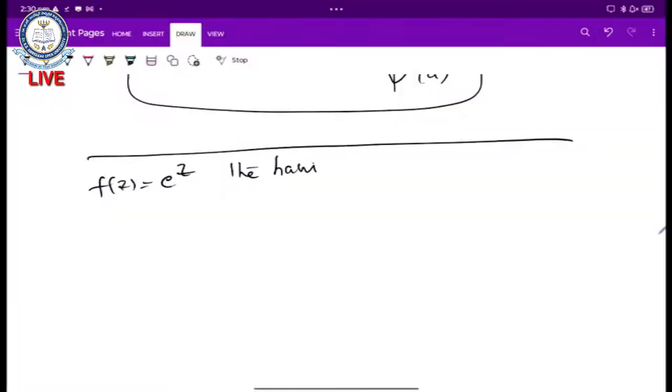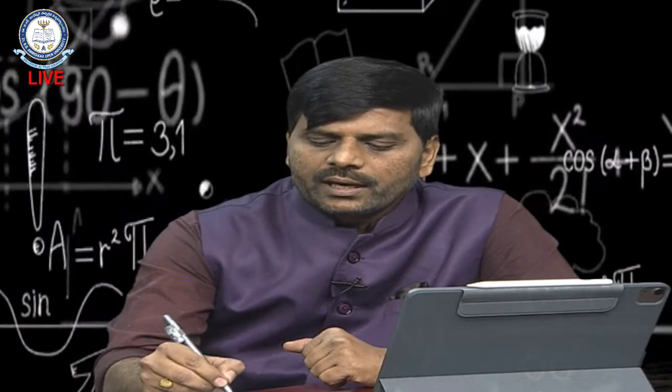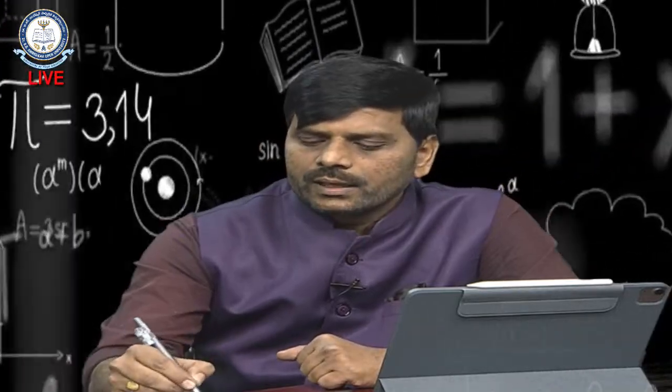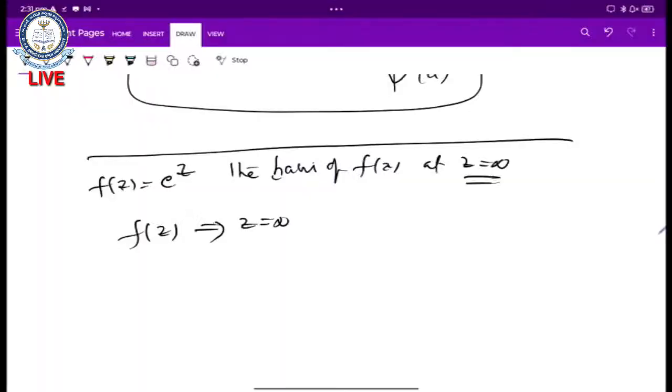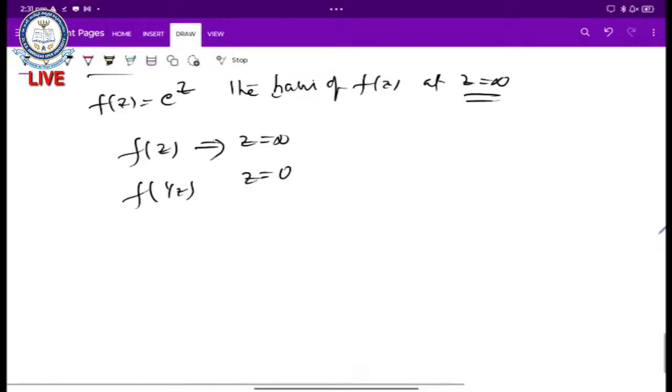What is the behavior of this function f of z at z equals infinity, isolated or non-isolated? Let us discuss this now. The behavior of the function f of z at z equals infinity is the same as the behavior of f of 1 by z at z equals 0. Now our function is f of z equals e power z.